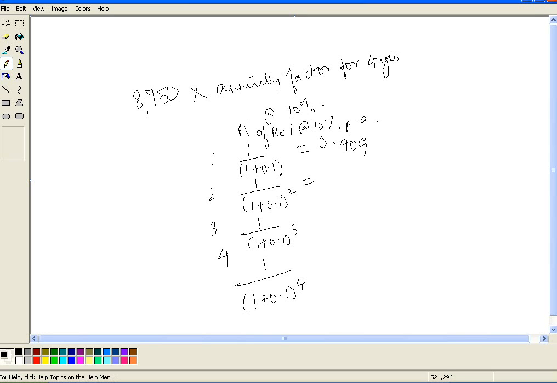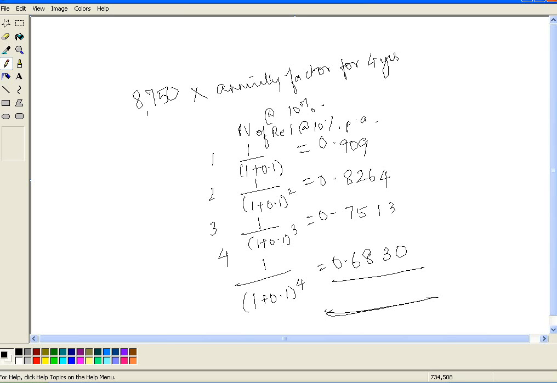This will be 0.8264. This will be 0.7513, and for the last year the present value will be 0.6830.